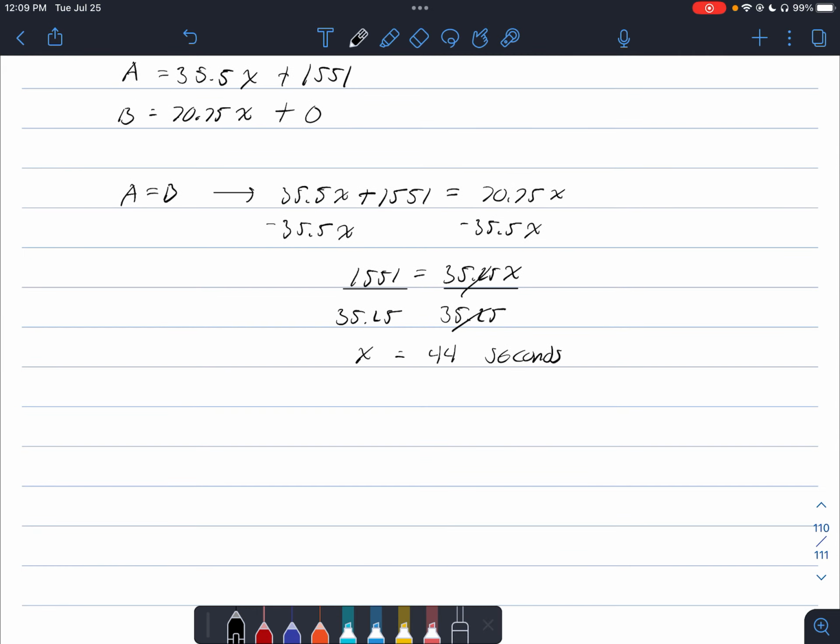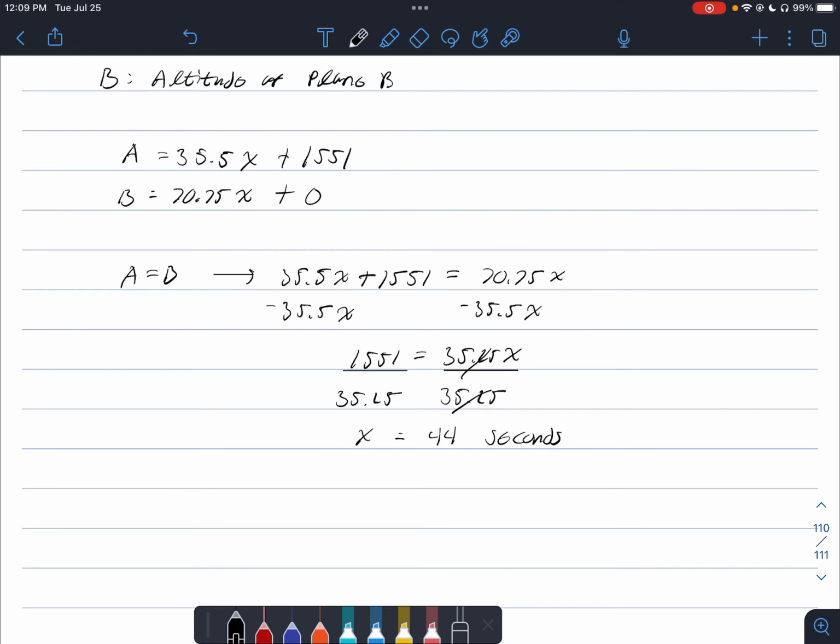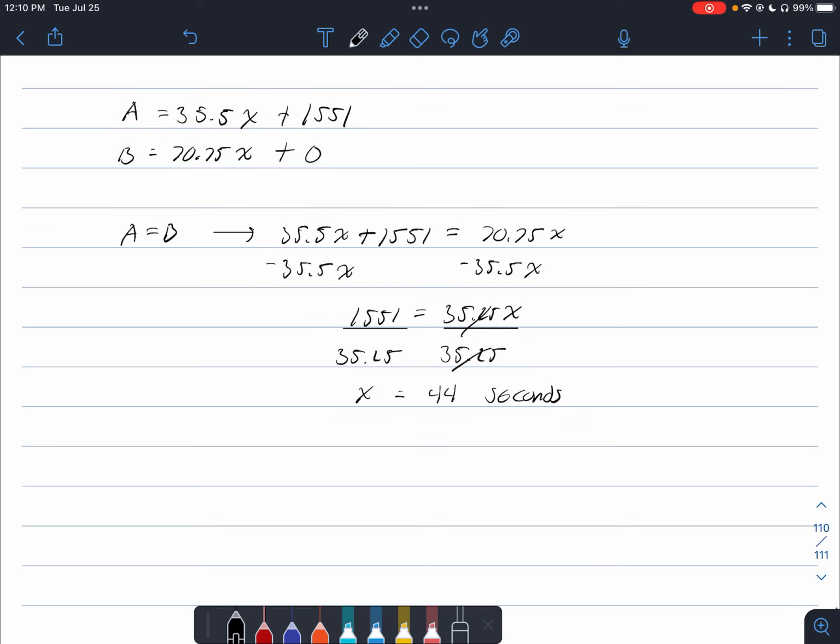And again, another thing to check is make sure that this makes sense. Okay? So it's not millions of seconds, right? If you get some crazy huge number, that might not make sense. It might make sense given the problem, but probably not for this one. Because the second plane is taking off, it's traveling quite a bit faster upwards compared to the other plane. But there was an advantage for the first plane. So we expect that it takes a moderate amount of time to get there, but not too long. And then we also know that it's an amount of time, and you can't really have a negative amount of time, so it's positive. So that's good. So it says that we have 44 seconds, and we can probably accept that as our answer.